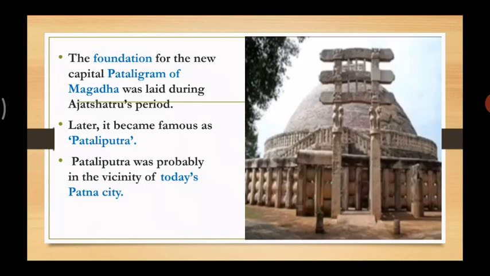Pataliputra was probably in the vicinity of today's Patna city. Ajatashatru took over this place and kept the name as Pataliputra. And today you will find this place in the city of Patna.